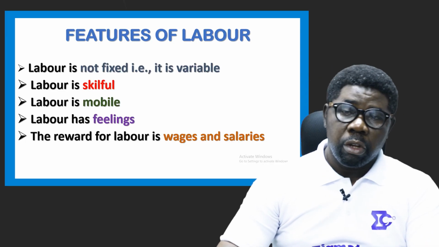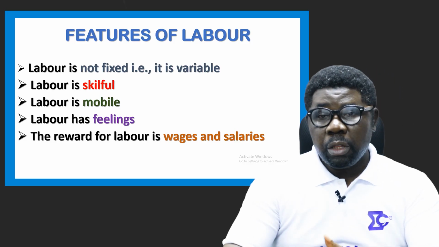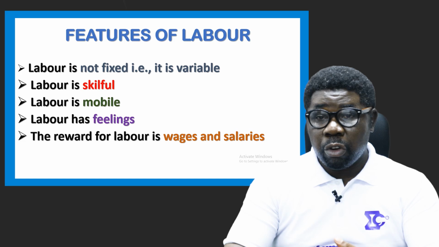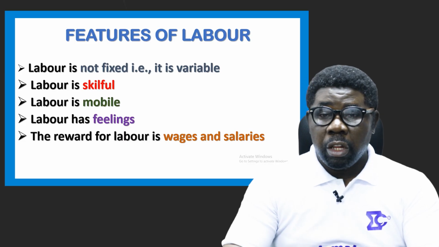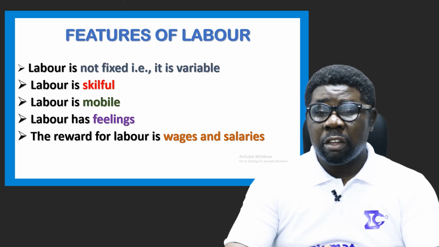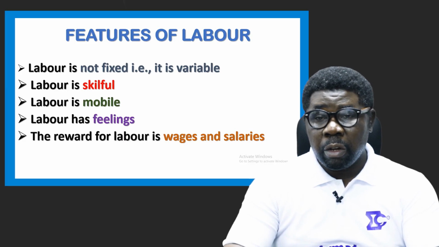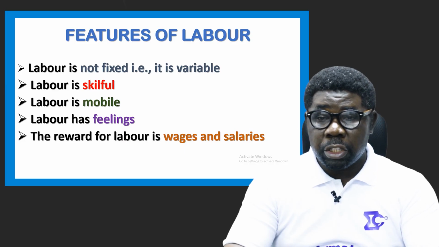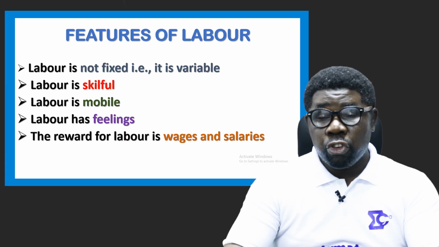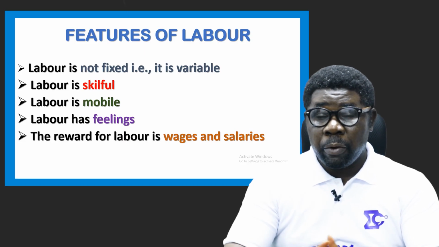Features of labor. Labor has various features unique to it. Labor is not fixed in supply. Labor is variable in supply; it can increase or decrease. Then labor is skillful. Labor has the ability to produce things that wow you, that are unimaginable. Labor can be trained. Labor can obtain training and become more valuable, of higher quality. You can increase the quality of labor by training labor.